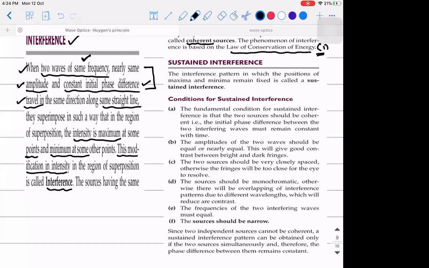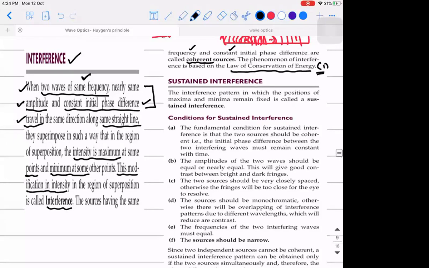One more important point. Can you people answer? For interference to be observed, what kind of sources are supposed to be used? Monochromatic. Then I told you one more important point. They should be coherent in nature.